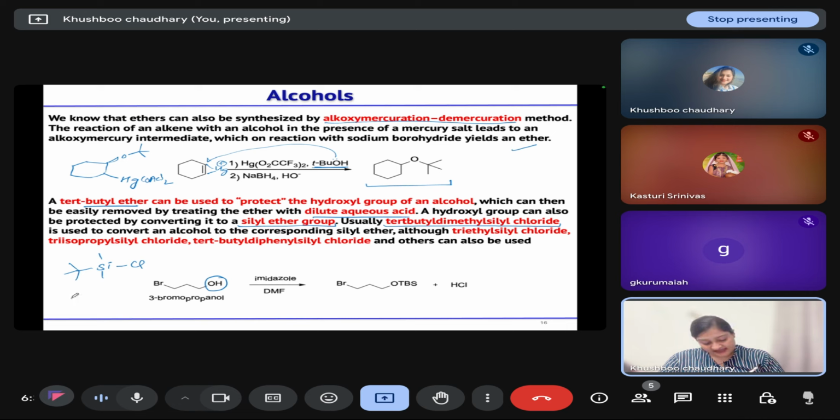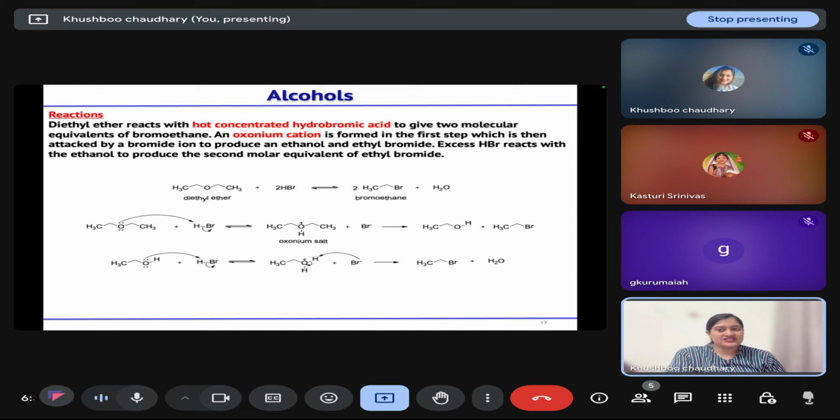Similarly, triethylsilyl chloride. Then triisopropylsilyl chloride. Isopropyl is this group. So if we have three isopropyl groups attached to silicon, then this is triisopropylsilyl chloride. And if we have two phenyl rings and one tert-butyl group attached to silicon, then we will call it tert-butyldiphenylsilyl chloride. So these are some silyl ether groups that we will use for the protection of alcohols.